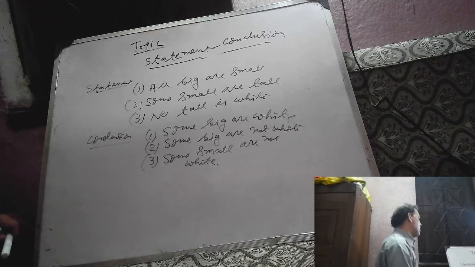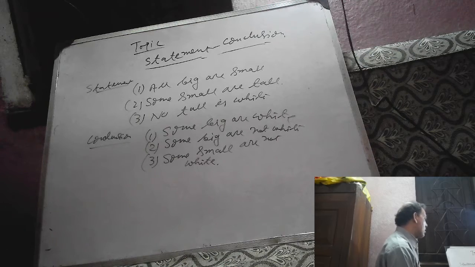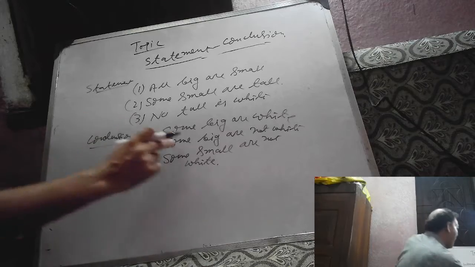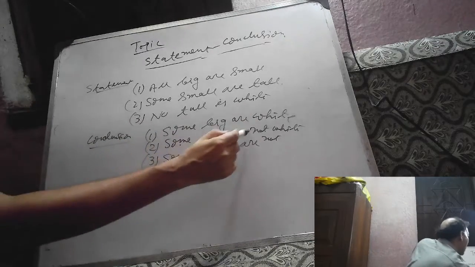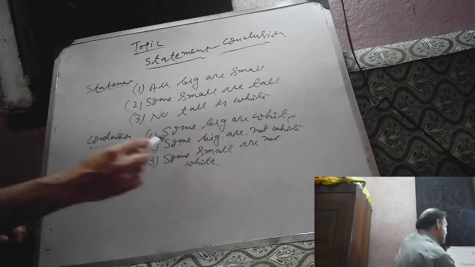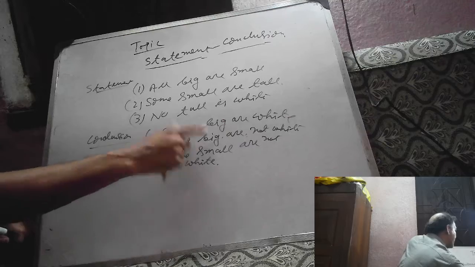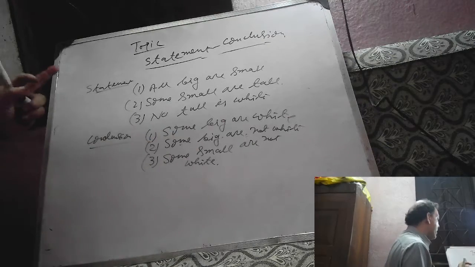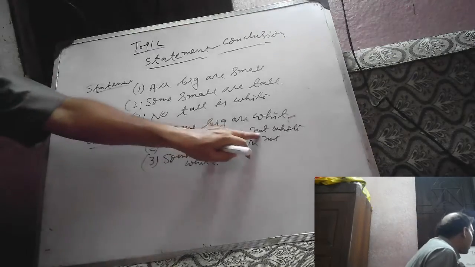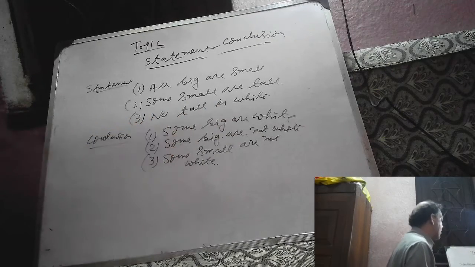First, what will be the possible Venn diagram? Now, whenever the conclusion is of the type some big are not white, some small are not white, when you face a some-are-not type, first draw its Venn diagram.